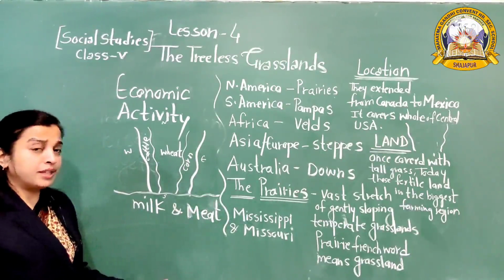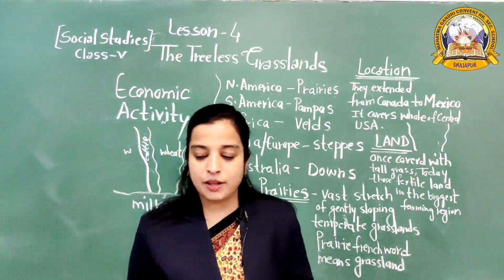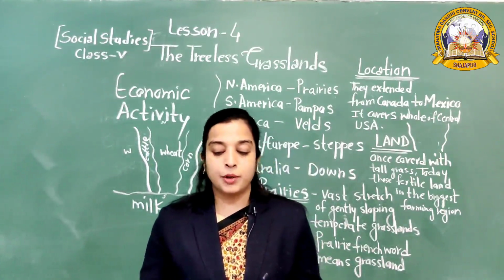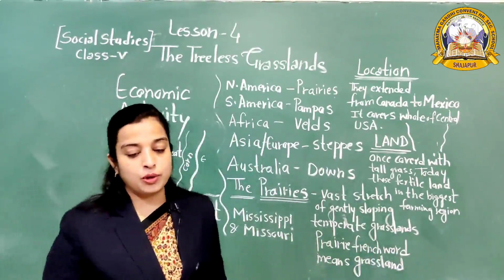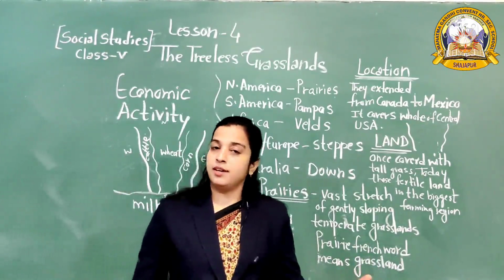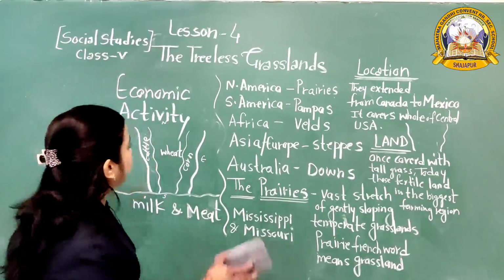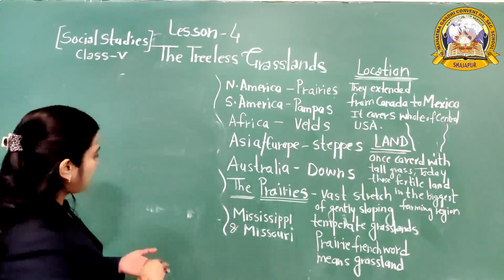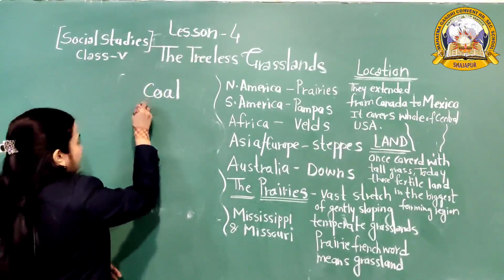And different types of minerals are also found in this area. What type of minerals are found here? Gold, silver, potash. In large quantities we find gold, potash, coal, mineral oil and natural gas. So minerals are also found in these areas.